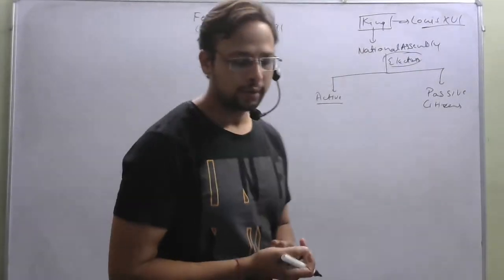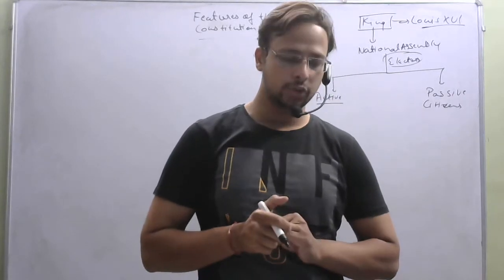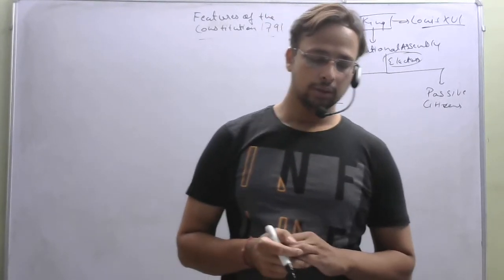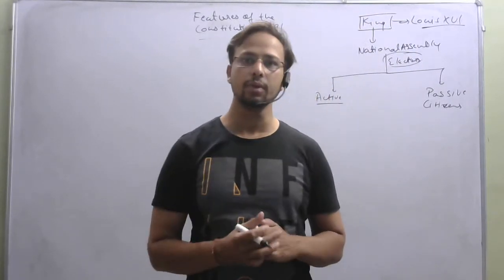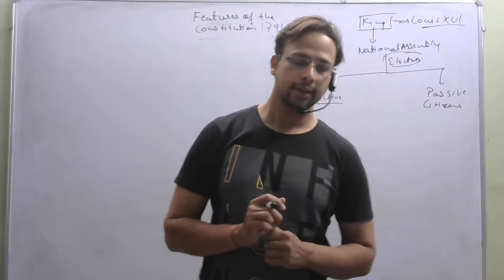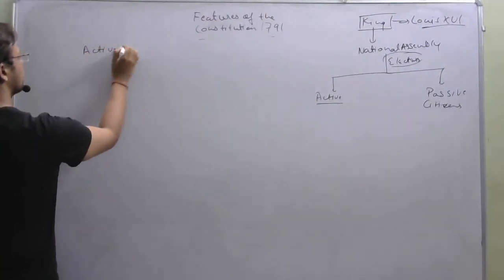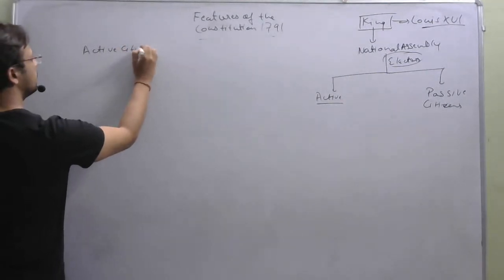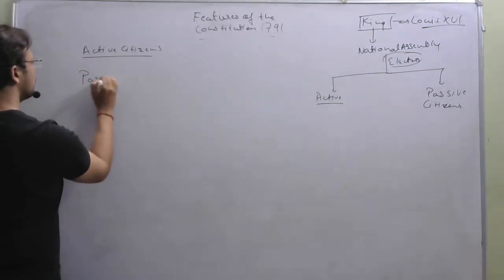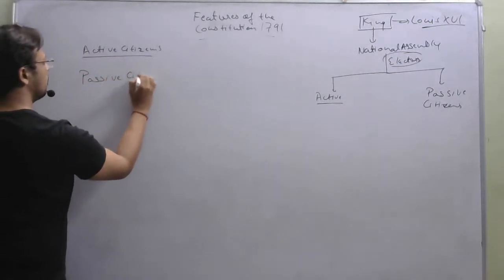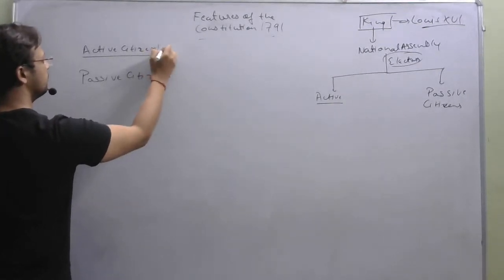Now let us discuss the features that were granted, or the powers granted, by the constitution at that time. The constitution divided the citizens into two types. They were the active citizens and the passive citizens. Now what were they? Let us discuss what were passive citizens and what were active citizens.